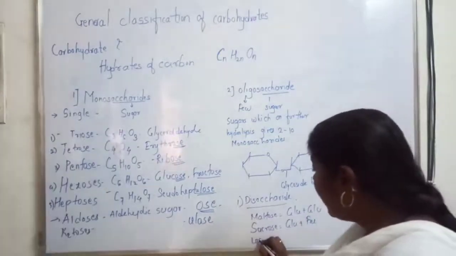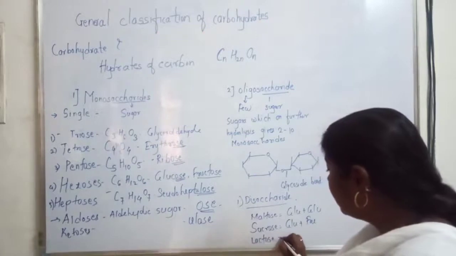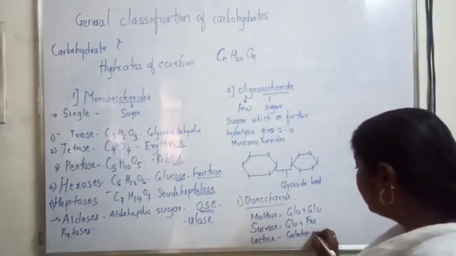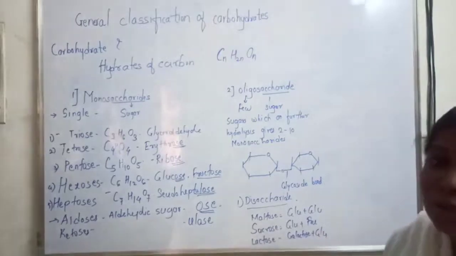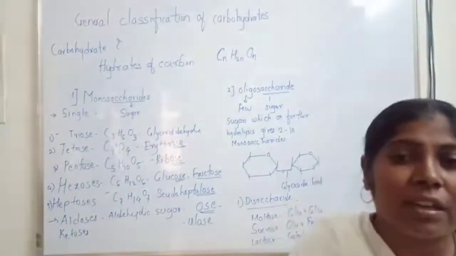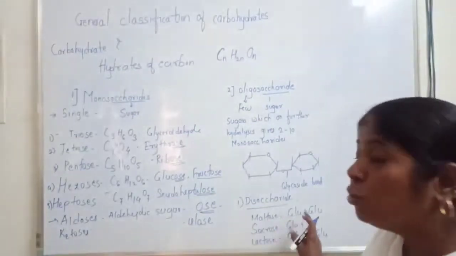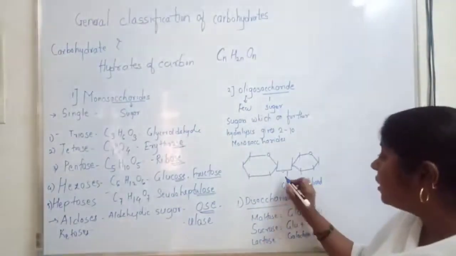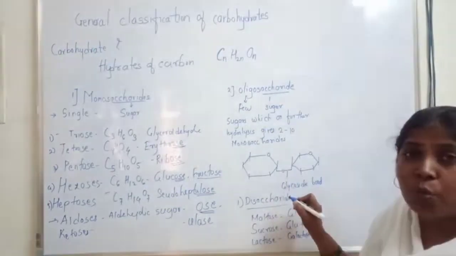And the last one is lactose, that is galactose plus glucose. These sugars are made up of 2 monosaccharides, and these monosaccharides are linked with each other by the glycosidic bond.